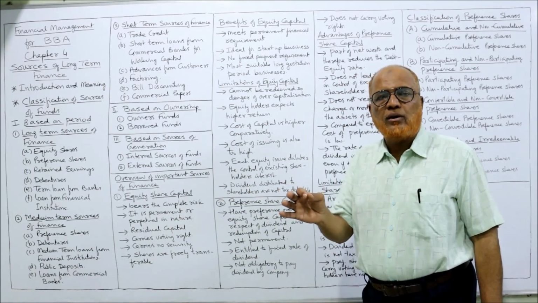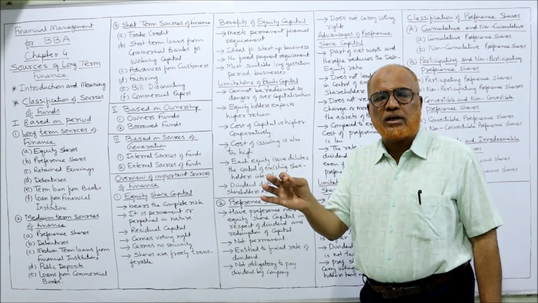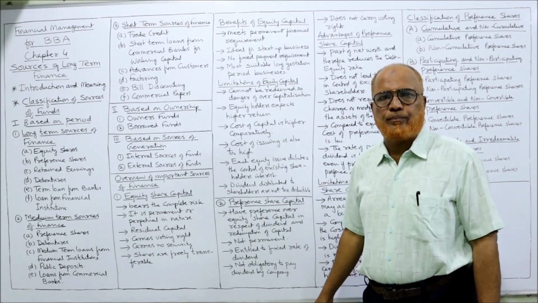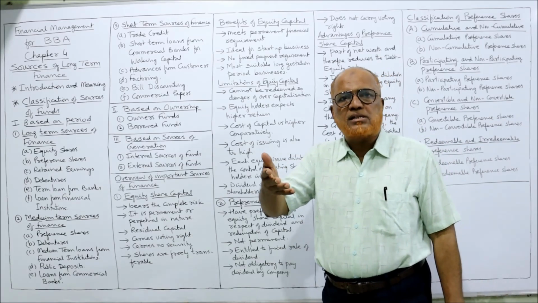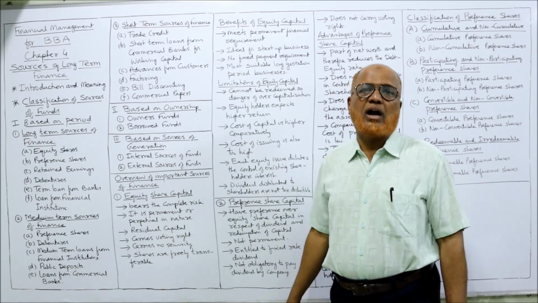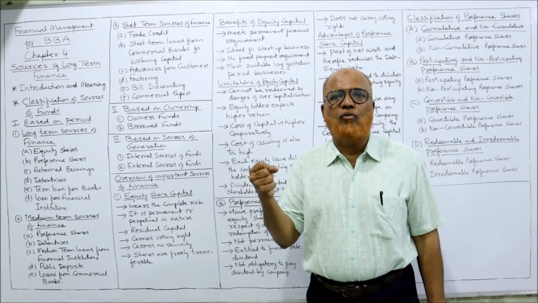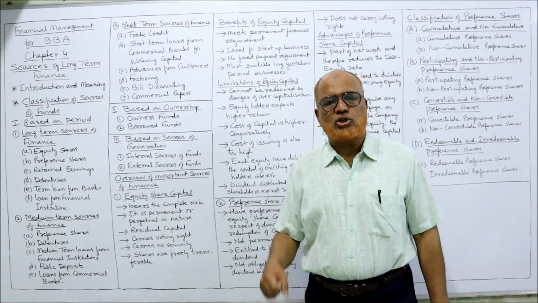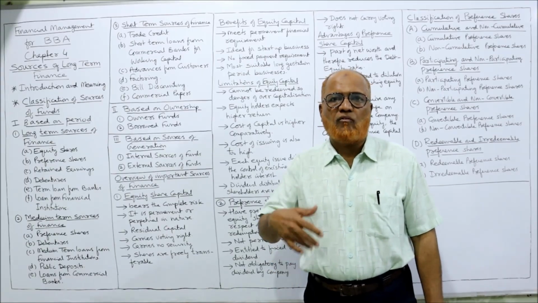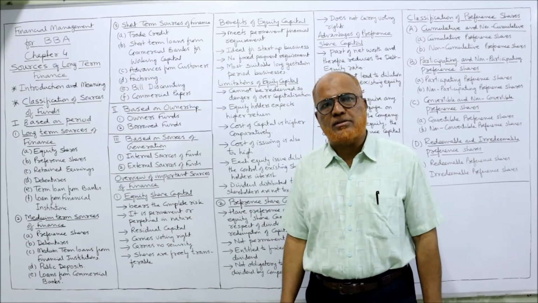The owners of equity are called equity shareholders. They are the real owners of the company. They will take all the risk and they will get all the reward from the business. The equity shareholders will have the right of voting in the management of the business. They have a voice in the management of the business.